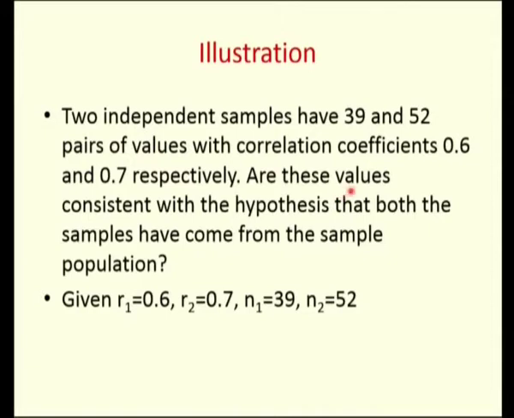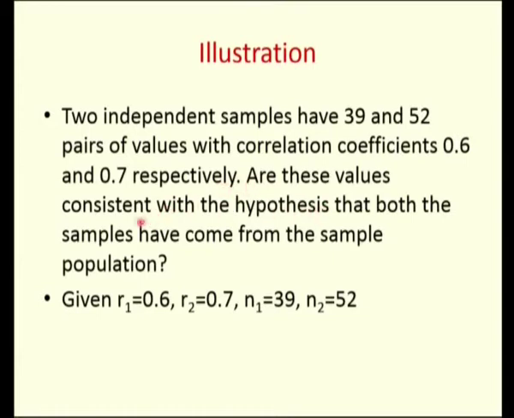Two independent samples are taken with sizes 39 and 52. These are large samples because they are greater than 30. So 39 pairs and 52 pairs of values are taken, and the sample correlation coefficients are 0.6 and 0.7 respectively.